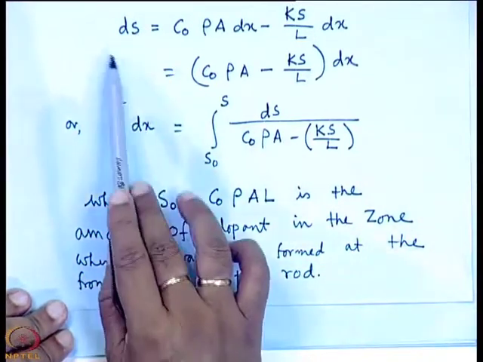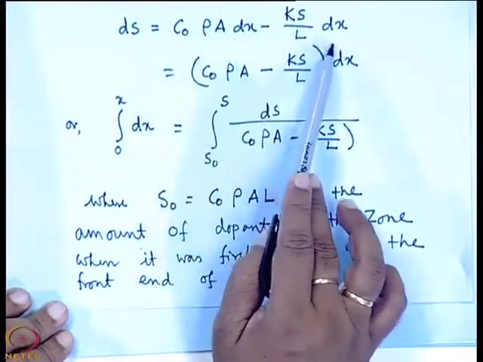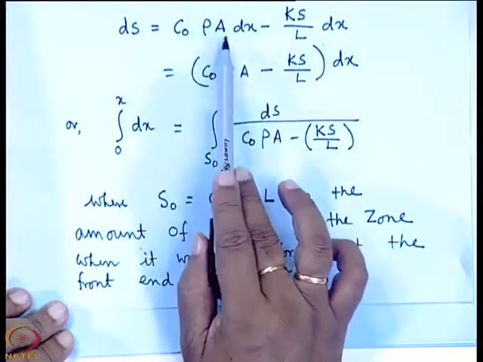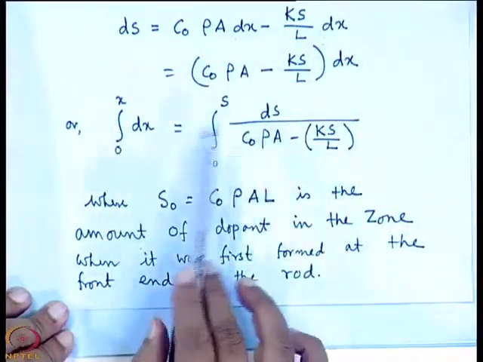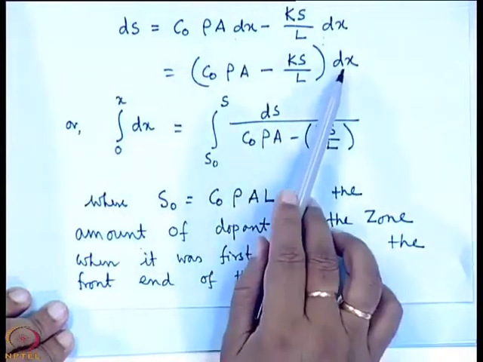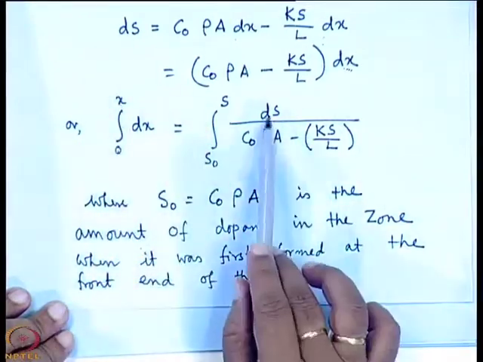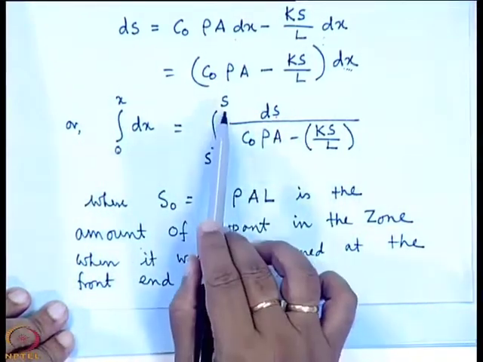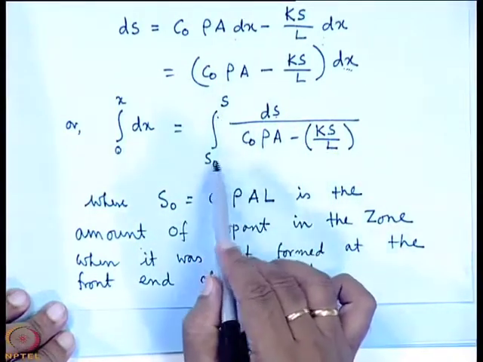I have calculated dS, which is the difference between these two amounts of dopant, one in the advanced end, another in the retreating end, and then we make use of the integration to calculate for the whole rod, and for the x we have taken the limit as 0 to x, and for dS we have taken the limit from S0 to S. S is, we know, the amount of dopant present in the molten state, but what is S0?